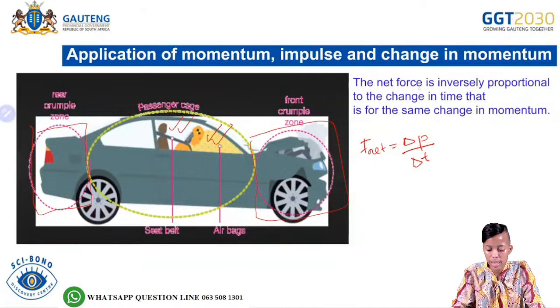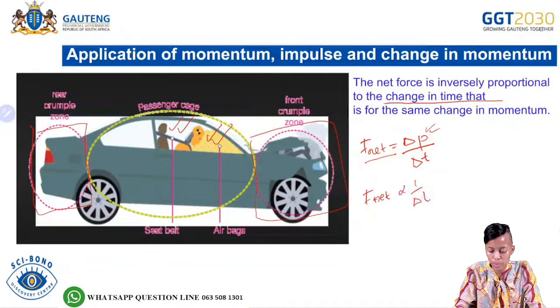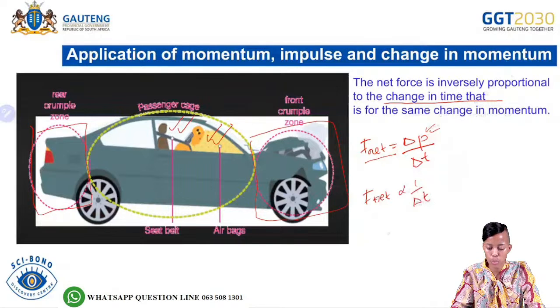And then it says here the net force is inversely proportional to the change in time, for the same change in momentum.